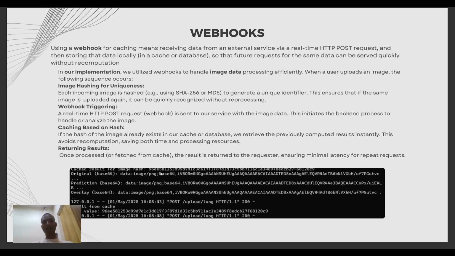Suppose we first upload the image, in the terminal it shows like this. In the front end, it also shows the image is stored in cache. The image hash value and its predicted value are also stored. When the same image is uploaded, the hash values are compared, and if they are the same, the predicted overlaid image is returned. This output is from the terminal: result from cache.